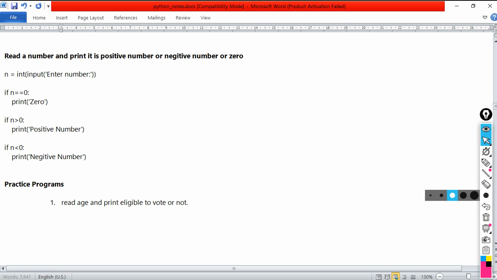So what you have to do in this case? Read age. If age is greater than or equal to 18, then print the message eligible to vote. If age is less than 18, then print not eligible to vote. Like this you have to write. Clear? This is one small program that you practice, and the remaining programs I will explain in the next video.